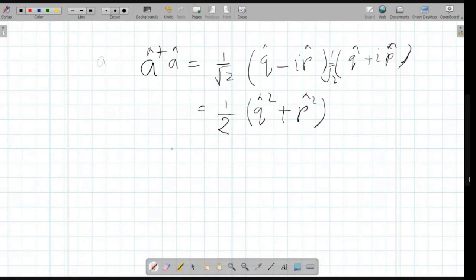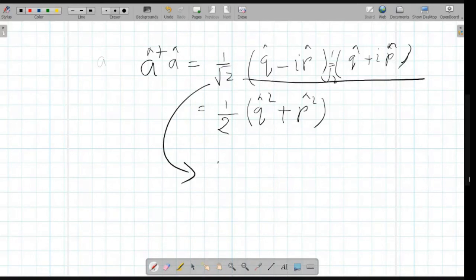Sorry. So let's see. Here, of course, you're going to get 1 by 2, and P and Q do not commute, right? So you have to do term by term multiplication. If you just do this, it is wrong. There should be some additional term here. So let's do the multiplication term by term.